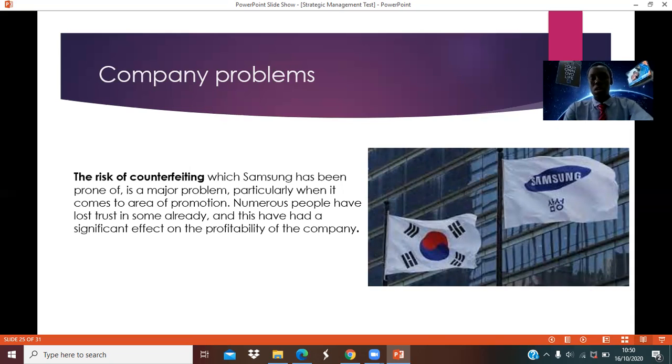Another problem is really the risk of counterfeiting. So we see people can buy items or a product that is counterfeit. This is actually a very big blow to Samsung company. We see numerous people have lost trust in Samsung, and this has had a significant effect on the profitability of the company.